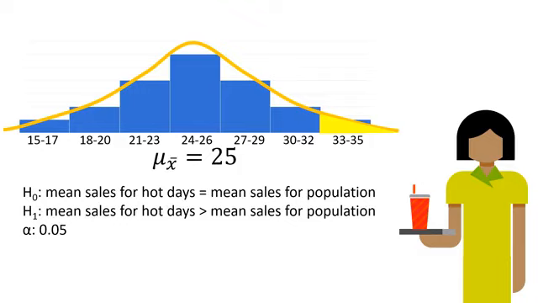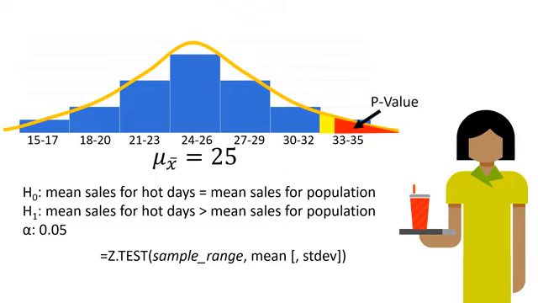Now we're ready to conduct our test. Now technically, if we know the standard deviation of the full population, we conduct something called a z-test, but if we don't have that information, and typically we don't, we conduct a t-test. I won't go into the detailed differences between these two tests in this course, but suffice to say that with a big enough sample, a t-test works just as well as a z-test. In Excel, we use the z-test function, which performs the appropriate kind of test depending on whether you supply the standard deviation or not. The z-test function returns something called a p-value, which is actually the probability of observing a sample mean at least as far from the population mean as the one that we got purely by random chance.